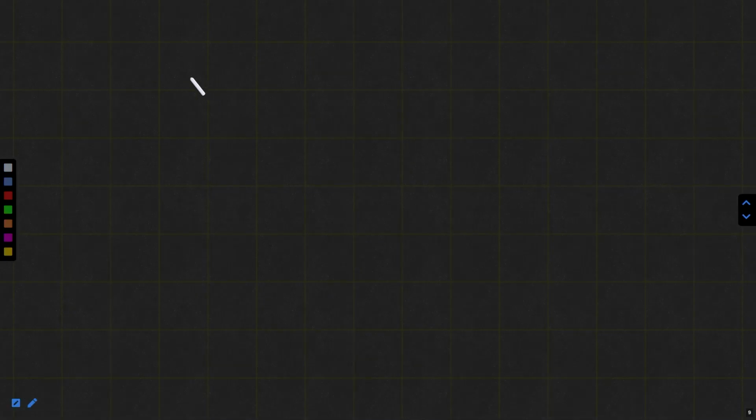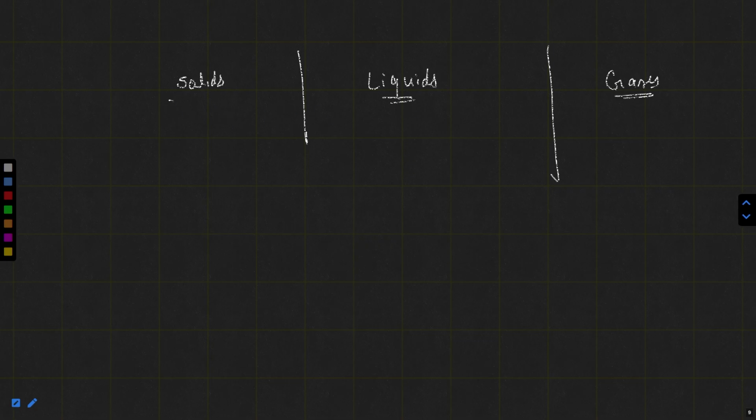Quickly recalling this point: solids, liquids and gases. Solids have fixed shape, fixed volume.